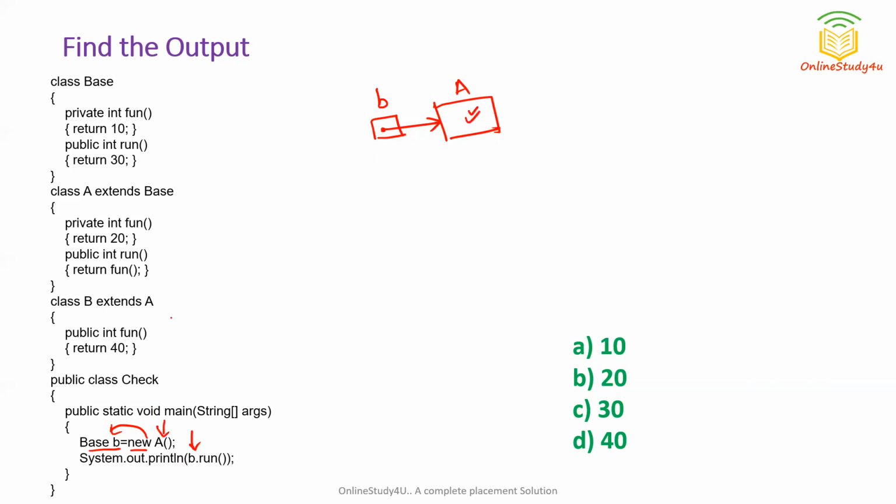Now let us see class A. Where is class A? So you can see this is class A. Now what is the run function in the class A? You can see this is the run function, but this is calling internally the fun function. Now which fun function should be called? The function present in class A, means this fun function. So you can see it is returning 20.